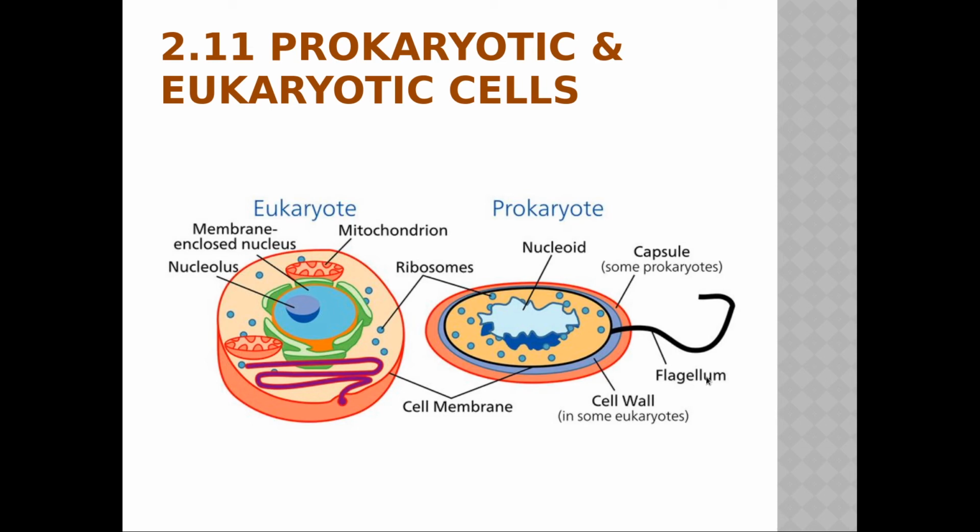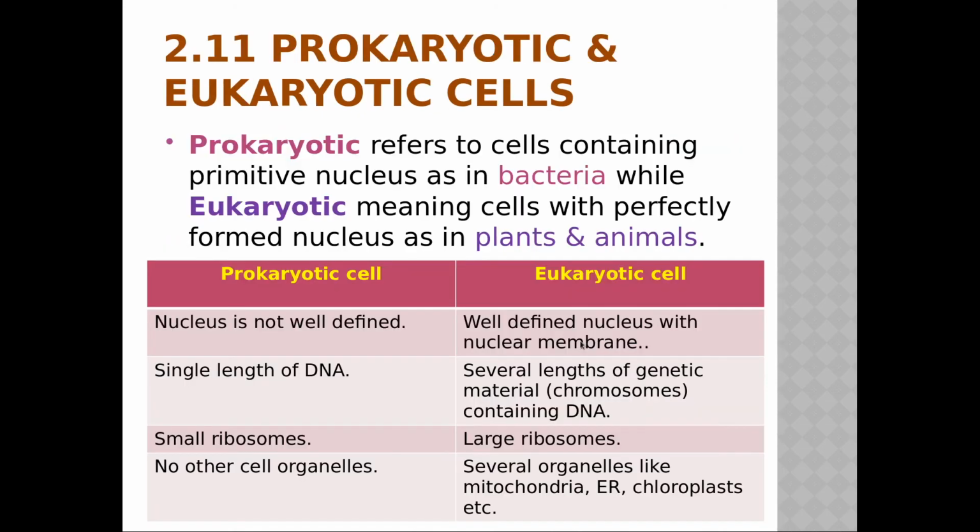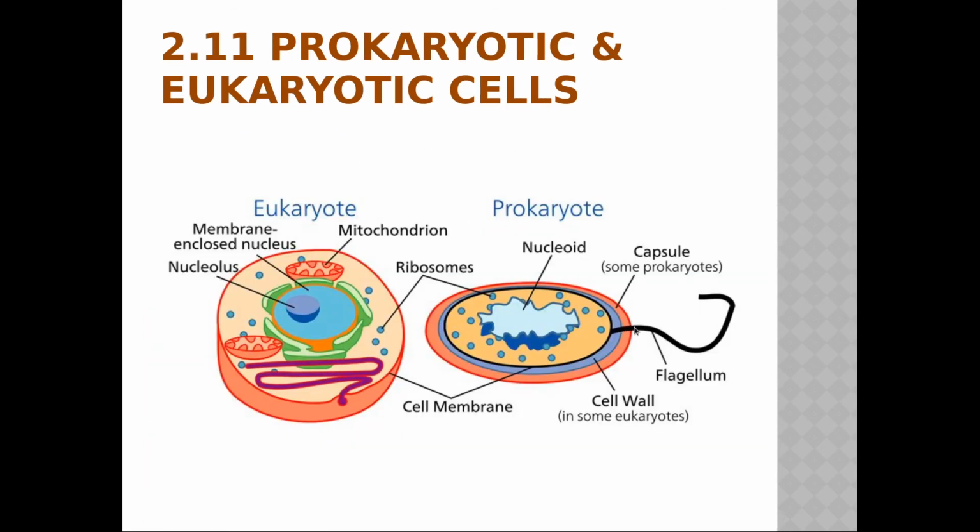See, the flagellum. In that cell, the bacteria also had a flagellum. And you all know that this bacteria has a prokaryotic type of cell. That's why it has a flagellum. This structure is basically for movement. It helps for the movement. Okay, so these are the prokaryotic cells. Now here also you can see that all the different organelles are present in eukaryotic cells but not present in the prokaryotic.